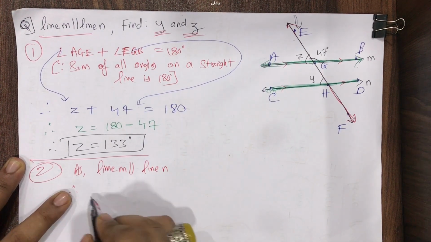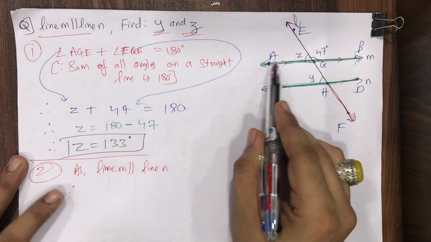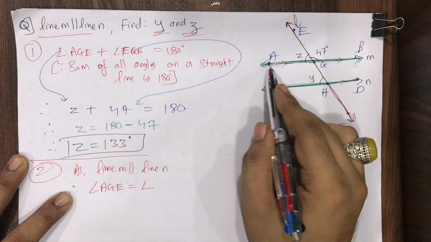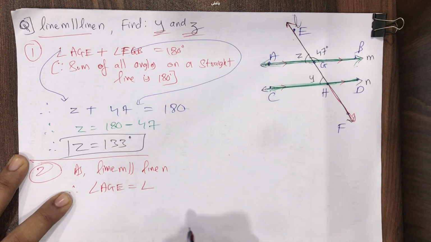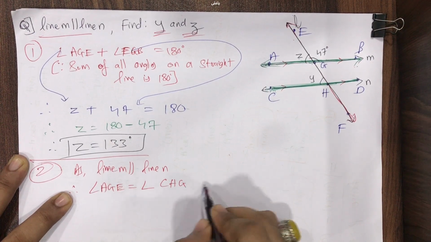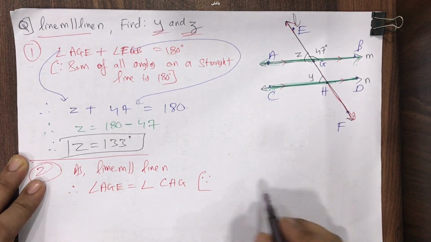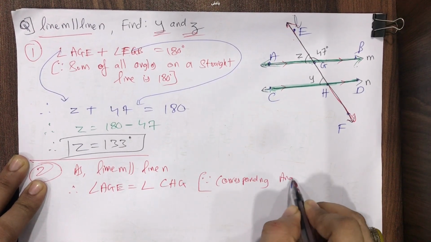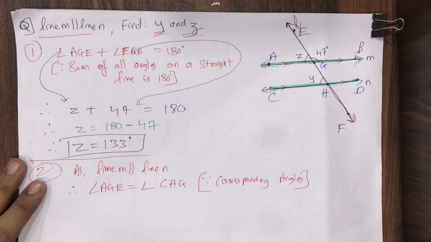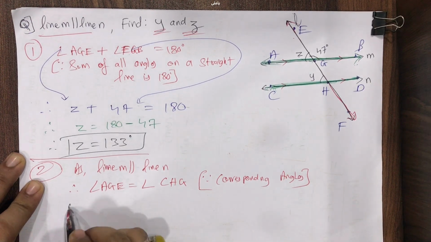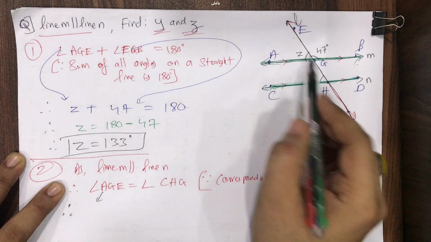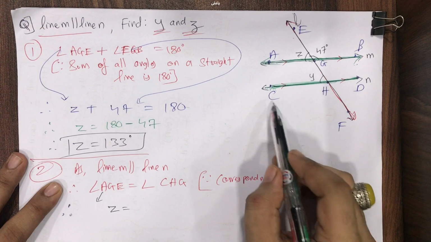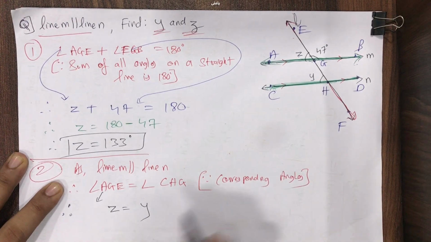Therefore, what's the name of this angle? Angle AGE is equal to angle CHG. Reason: corresponding angles. Okay. So what is the value of angle AGE? The value of AGE is Z. What is the value of this CHG? Its value is Y. But students, we already got it.